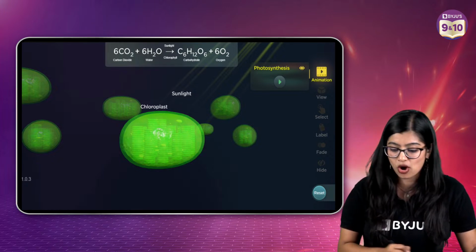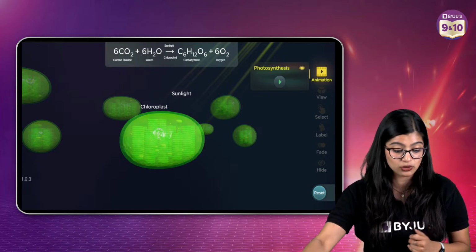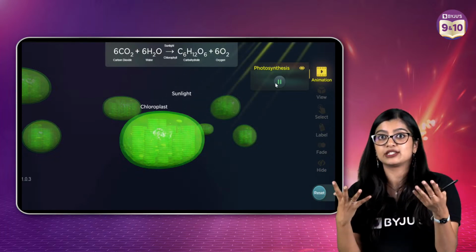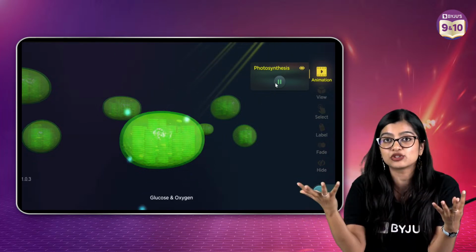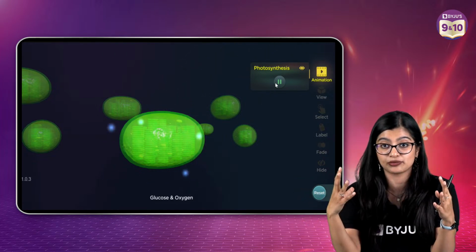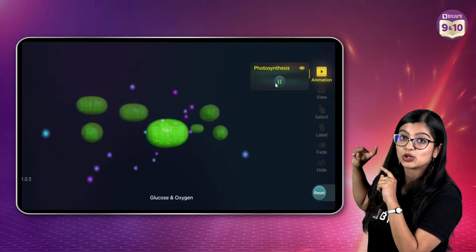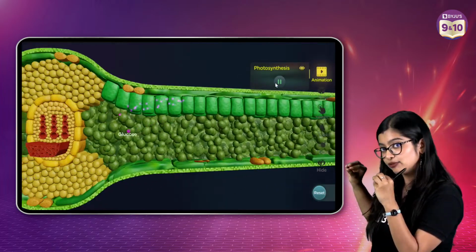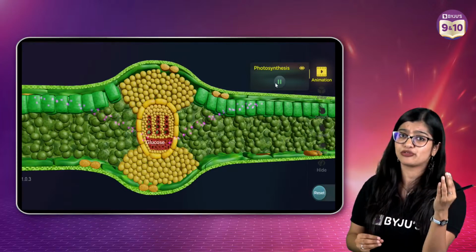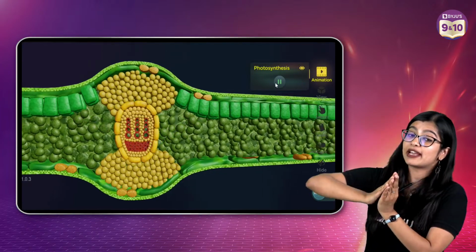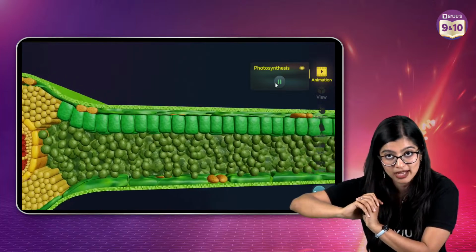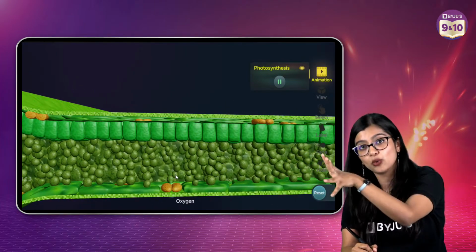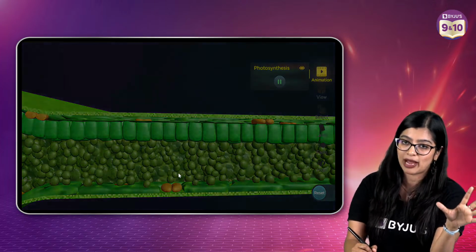So finishing this off, you know that your glucose molecule is formed. Now what will happen to glucose? Your glucose molecule is your food molecule, which means food needs to be transported to different parts of the plant. As you can see here, the glucose will be transported by the phloem, another type of transporting tissue, which will take it to both the upper and the lower parts. And whatever oxygen is there will ultimately be diffused out through the stomata.